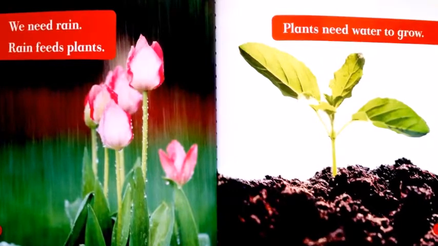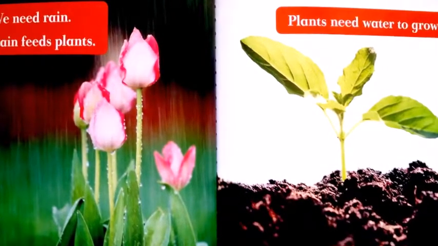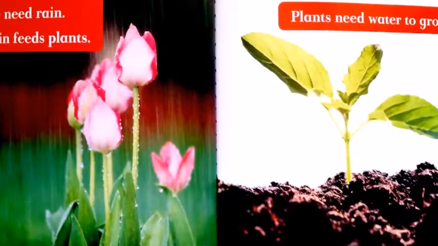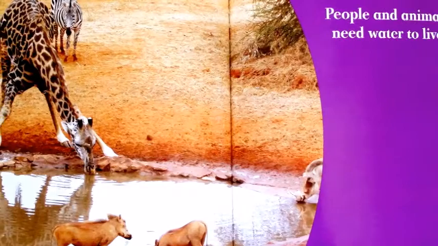We need rain. Rain feeds plants. Plants need water to grow. People and animals need water to live too.